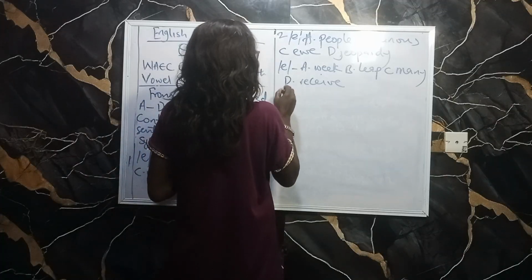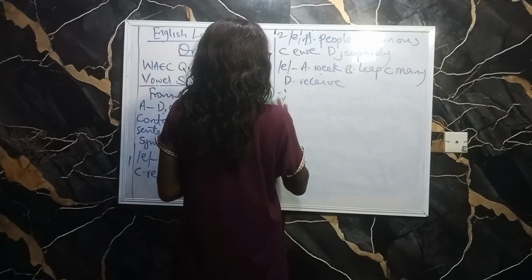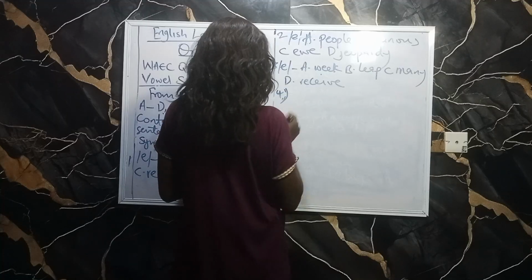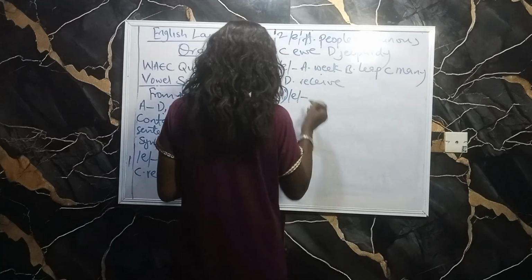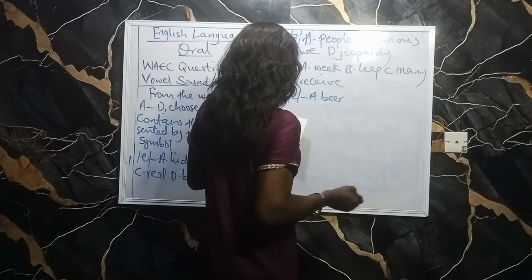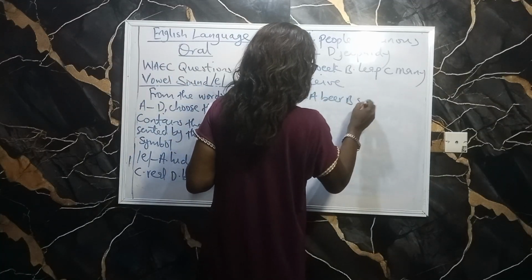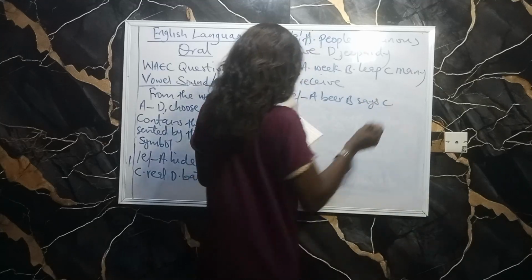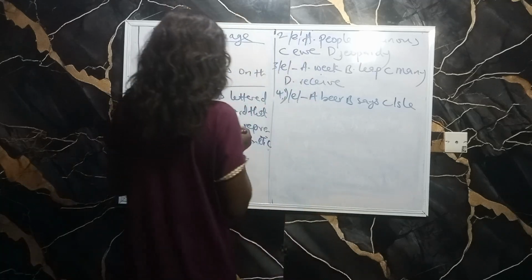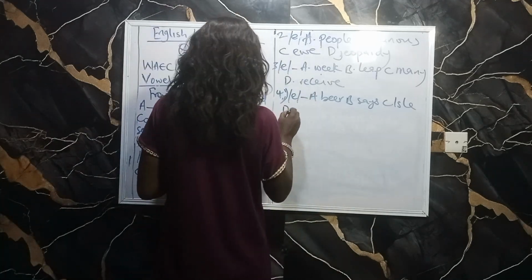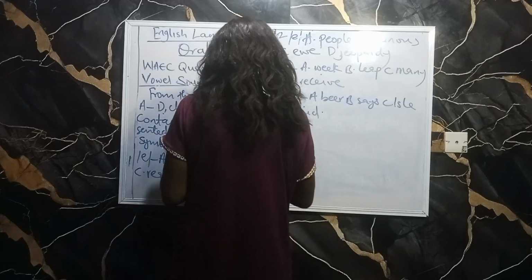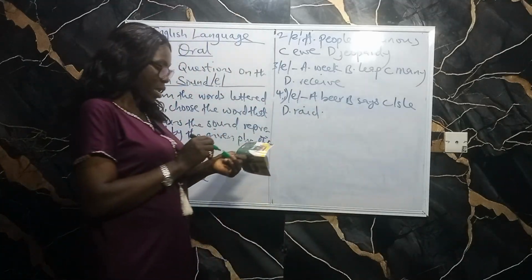Then this is 3, this is 4. For 4, we have the symbol again. Under it we have A, beer, B, says, C, I, and D, read. Okay, let's consider this. The questions are not many.